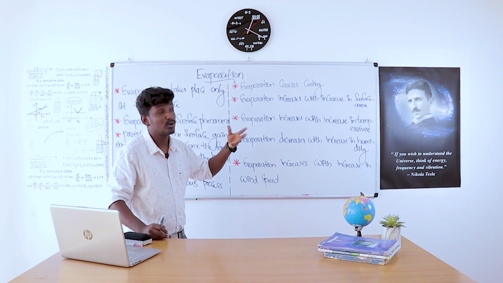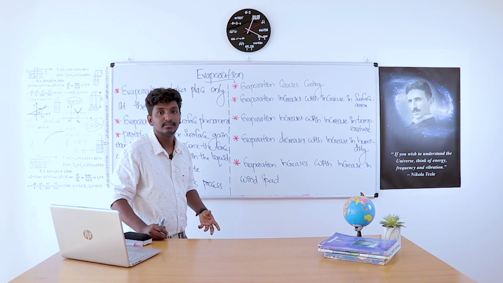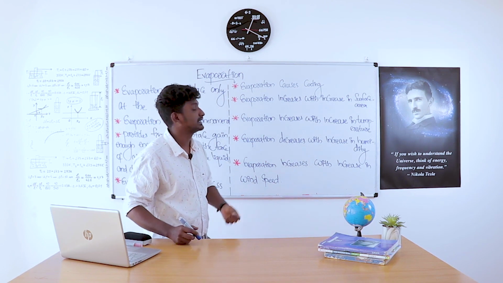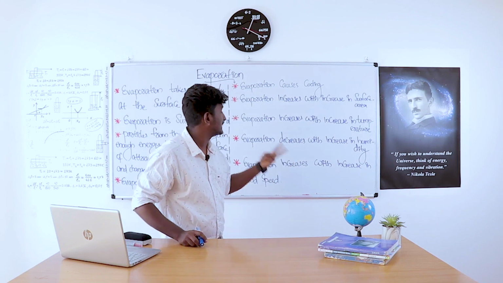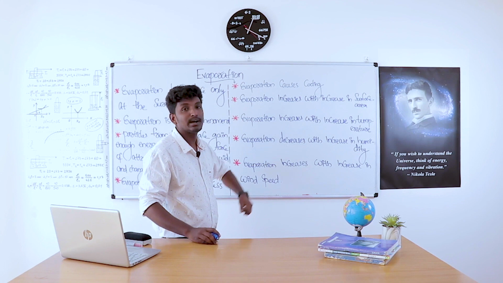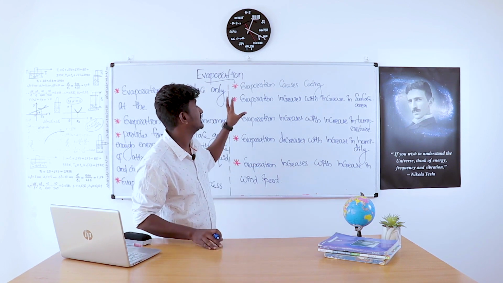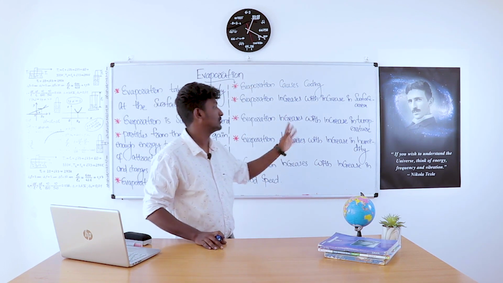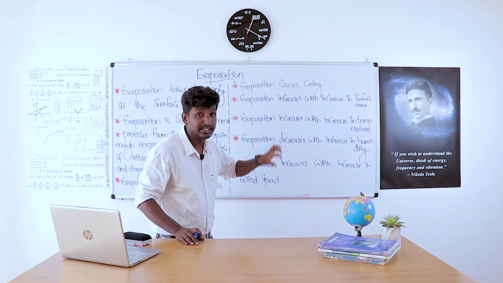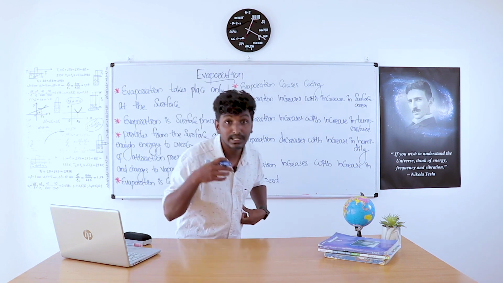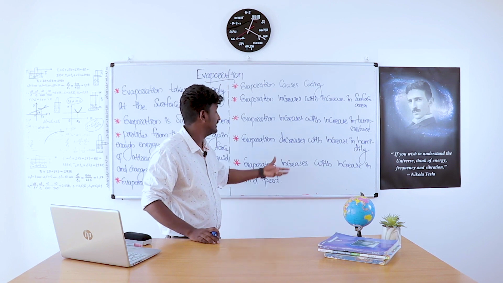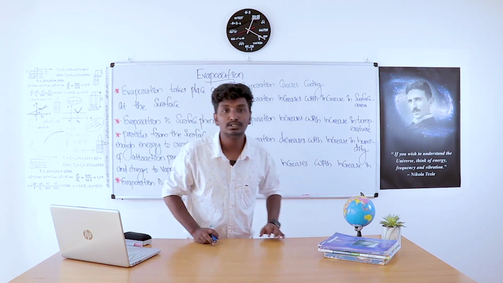And the process always causes cooling. It causes a cooling effect. And the factors affecting evaporation are surface area, temperature, humidity, and wind speed. Surface area and evaporation are directly proportional. That means as surface area increases, evaporation also increases. As temperature increases, evaporation also increases. But in case of humidity, as humidity increases, evaporation decreases. Then as wind speed increases, evaporation also increases.